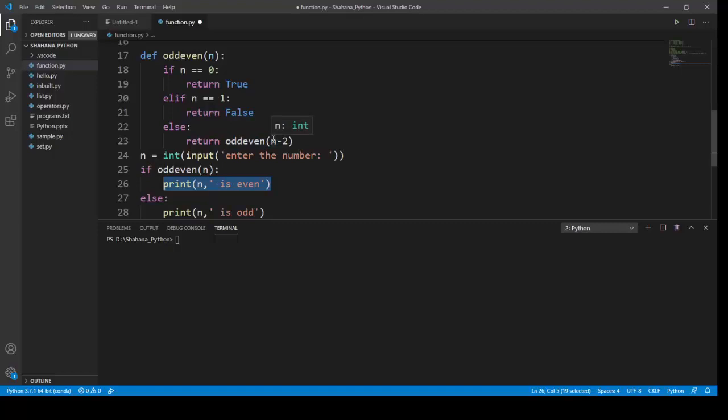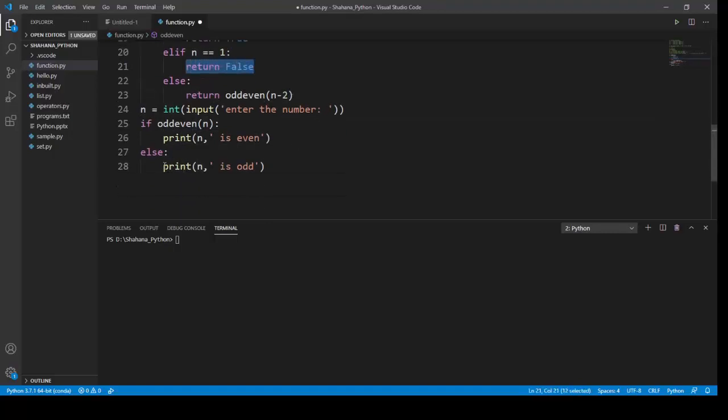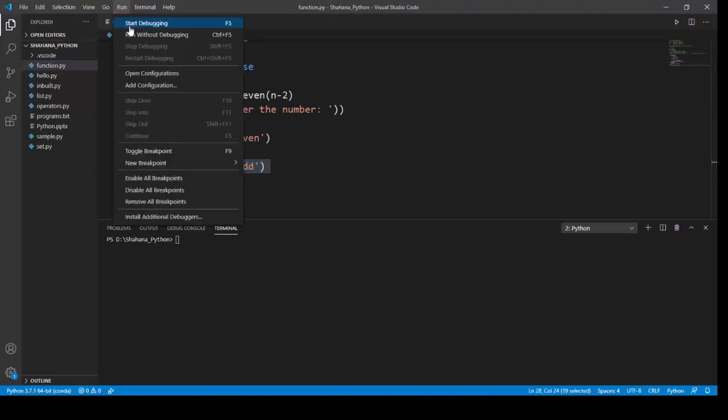If my n was 3, first it's going to minus 2, and my n value will be 1. Once again the condition is going to run and check, and my output will return false here, because n is going to be 1, and automatically it will print n is an odd number. We will check that by running this program.